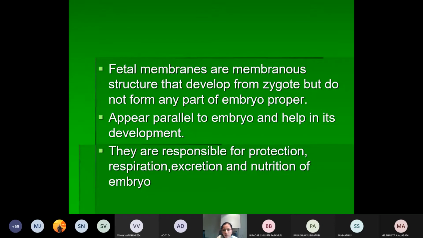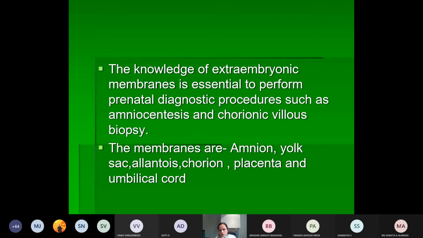So why do they appear? They are responsible for the protection, respiration, excretion and nutrition of the embryo. Like the placenta, many functions are attributed to them, and the other extraembryonic membranes also play an important role. Their knowledge is important because they help in performing prenatal diagnostic procedures.